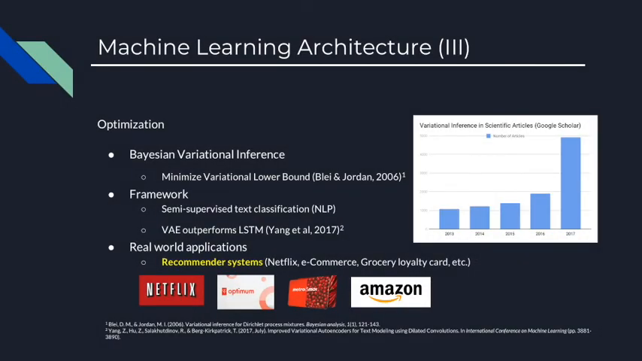Our proposed machine learning architecture is based on Bayesian variational inference, which is one of the most used optimization tools in machine learning. The exponential growth of scientific articles and applications using variational inference shows its importance. In real-world applications, it has been successfully used on recommender systems such as movie ratings and e-commerce.